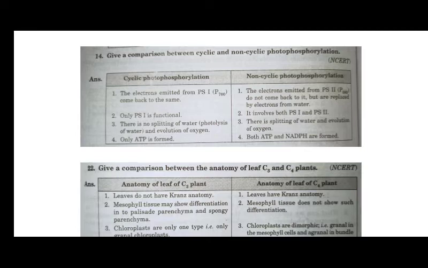We are quite familiar with that because there are two photosystems involved in the process, and there is splitting of water taking place with the evolution of oxygen, and finally both ATP and NADPH are formed. But in the case of cyclic photophosphorylation, there is only one single photosystem present, and it is recycling the electron released from excitation of the chlorophyll itself, right? There is no splitting of water, thus there is no production of oxygen taking place,